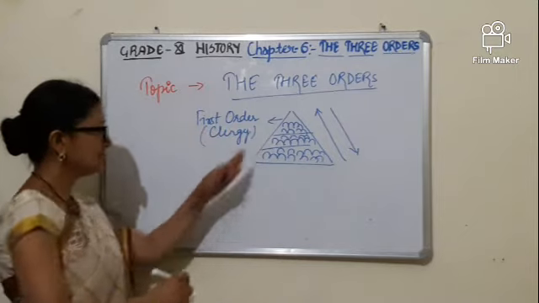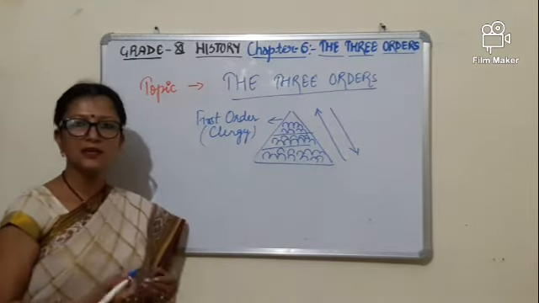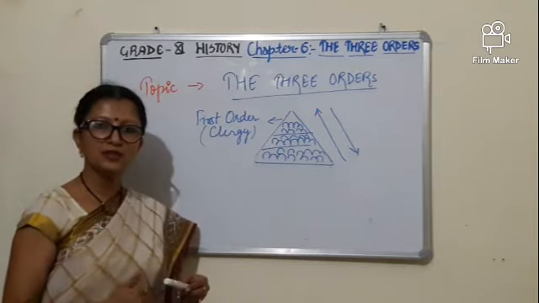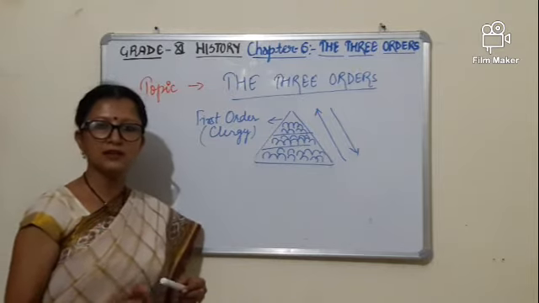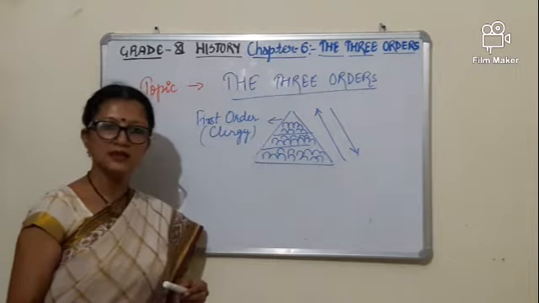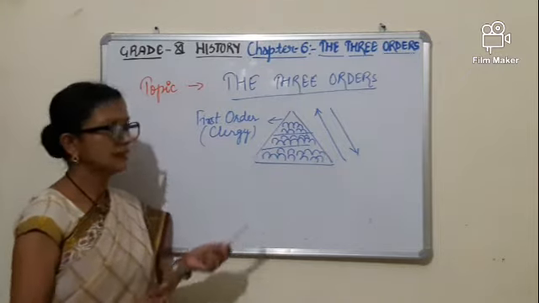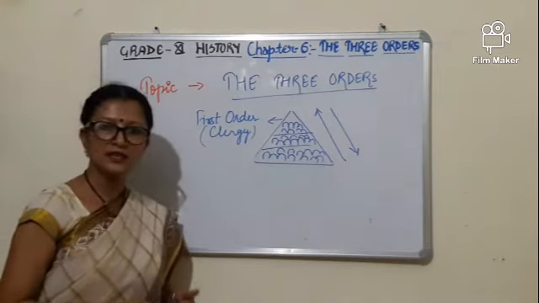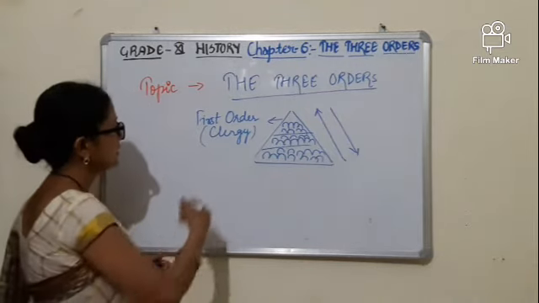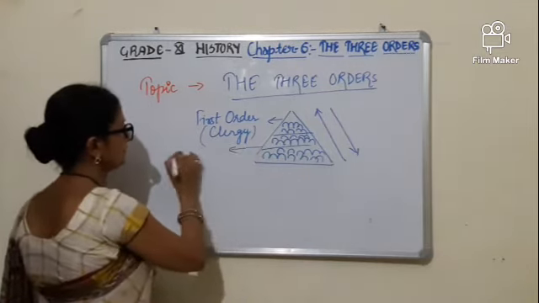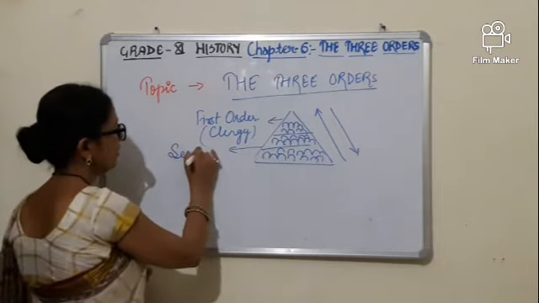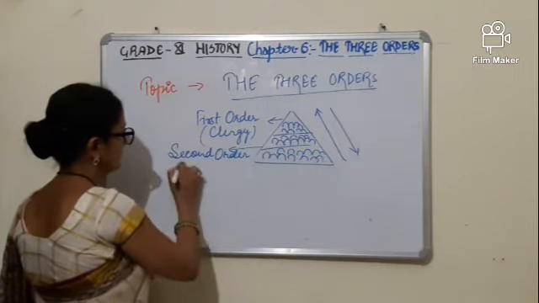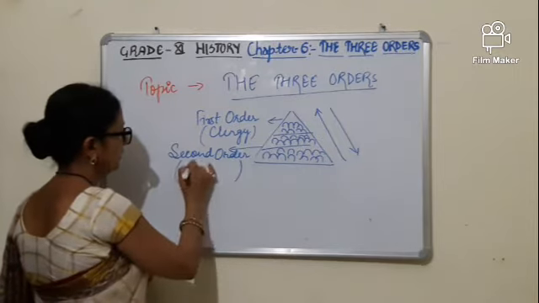After seeing this pyramid, you might be remembering class 9th French Revolution, where we saw deeply how society was divided in France. So the same is here. We are going to understand this example with French society only. Now, the second order included nobles.